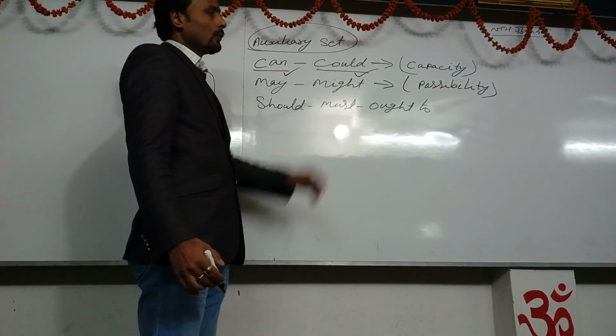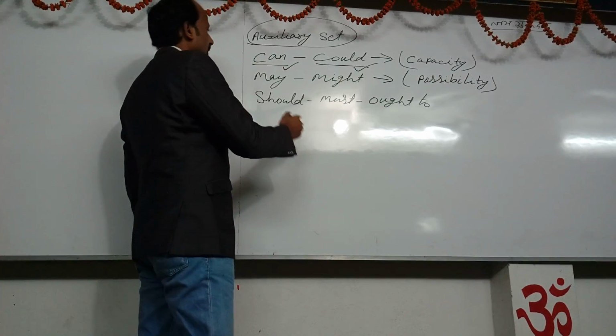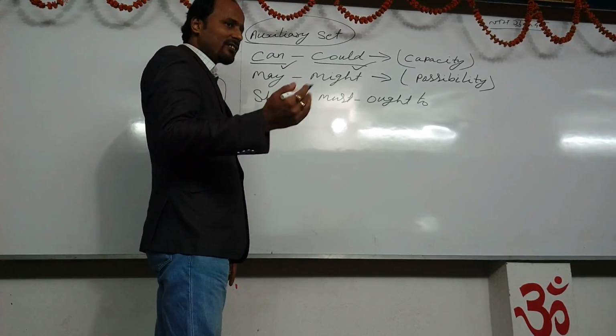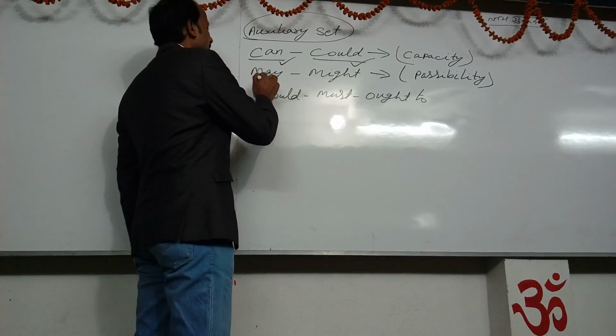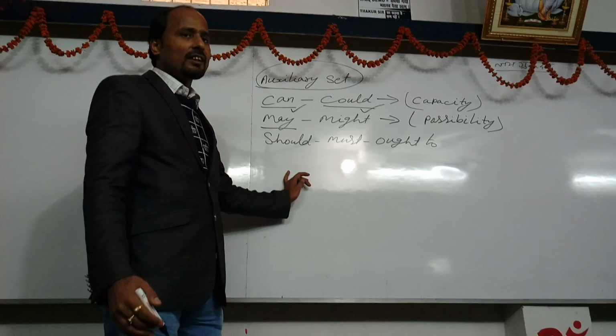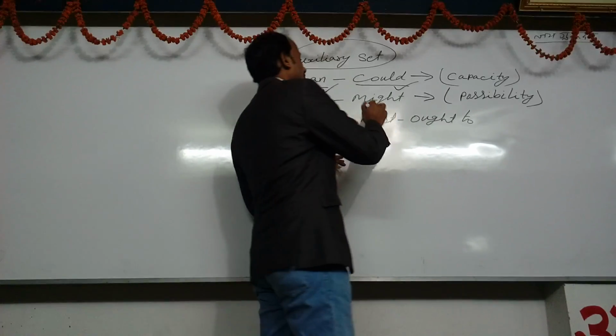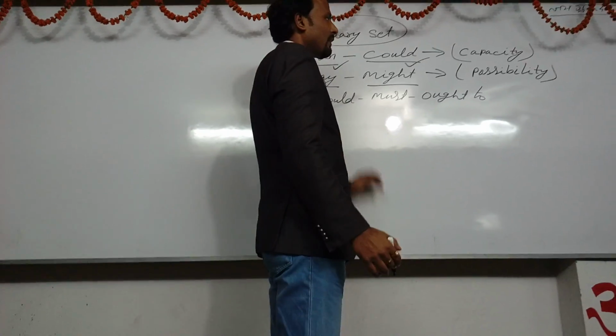And like can, could, when we want to denote possibility in a sentence and that sentence denotes present time, we use may. And when we make a sentence and that sentence denotes past time, we use might.